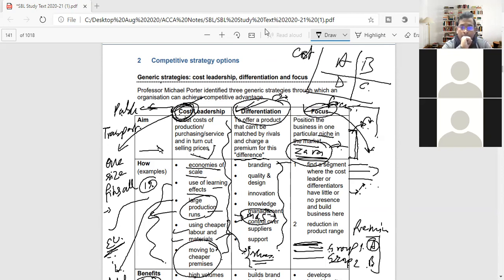Doesn't Subway target healthy customers as such? As compared to McDonald's and Burger King, people prefer Subway because it is healthier, right? So isn't the customer base a bit different? Yeah, the customer base is different and it is healthier, but it attracts everyone, right? Not only those who are pursuing healthy food.